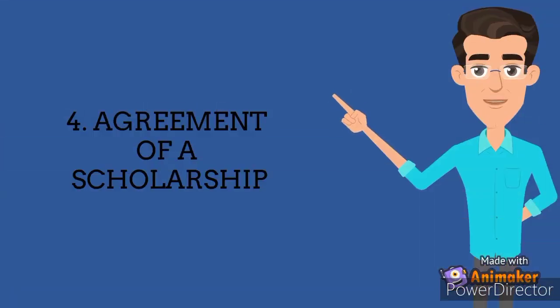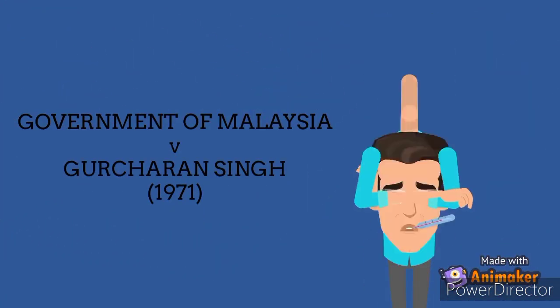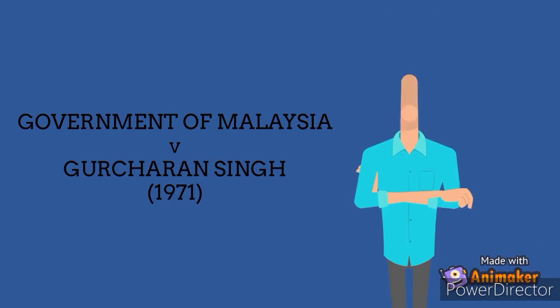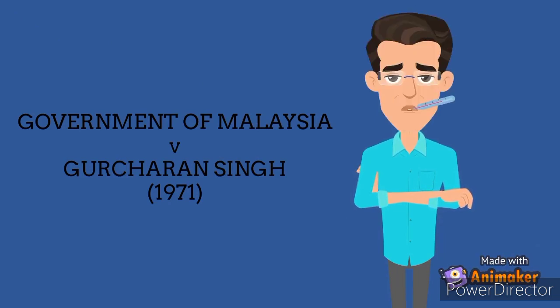4. Agreement of a scholarship. In Government of Malaysia vs Gurcharan Singh 1971, Gurcharan received a scholarship from the government to attend training as a teacher, and for that he was to serve with the government for 2 years after graduating. Gurcharan left before the full term.